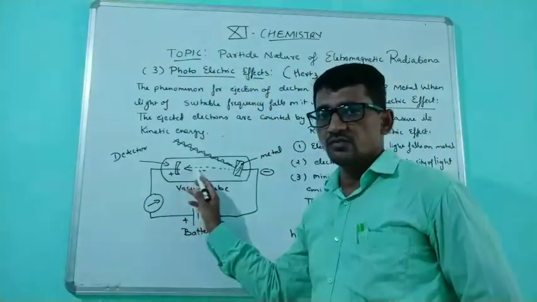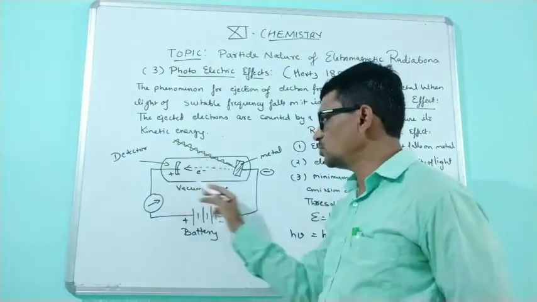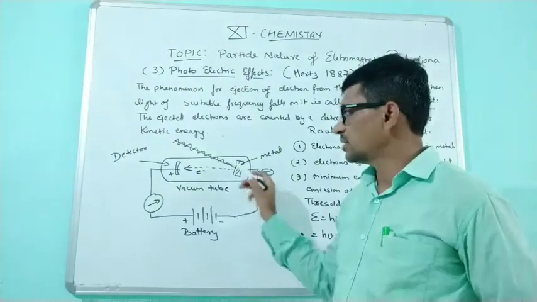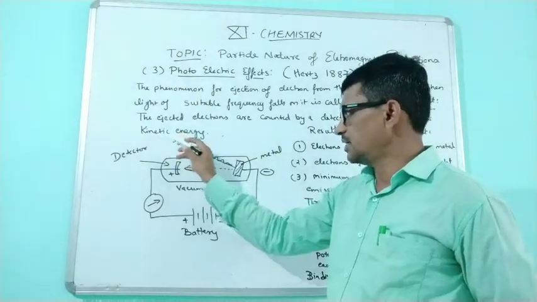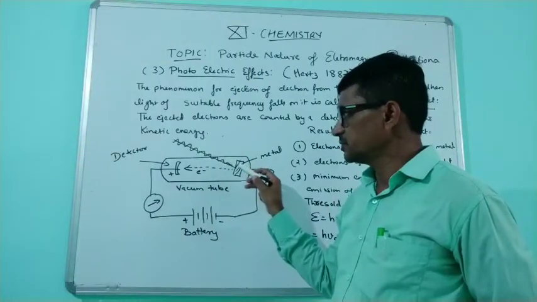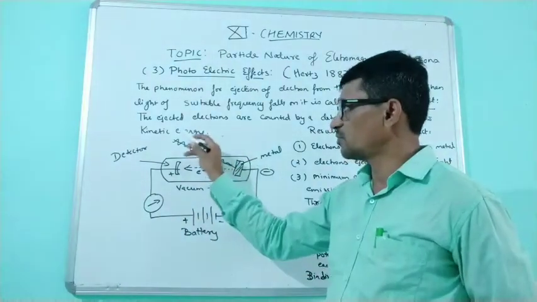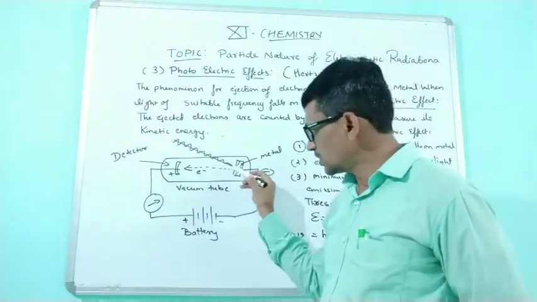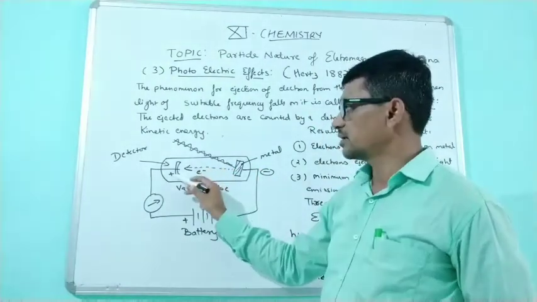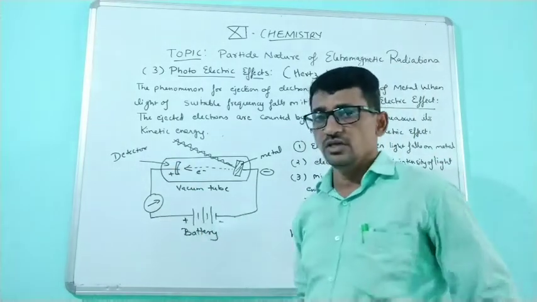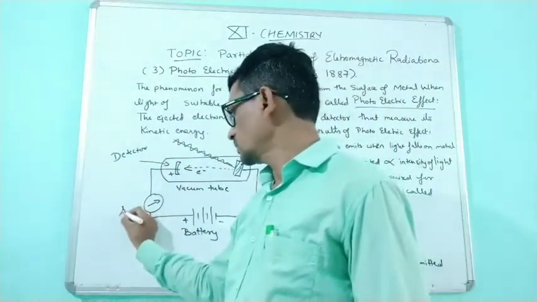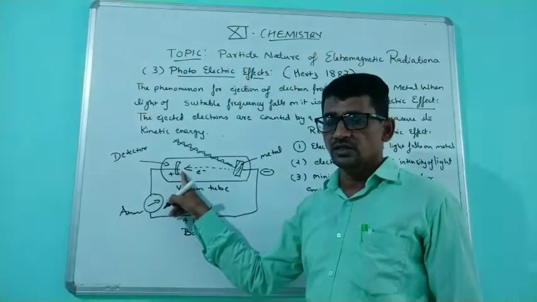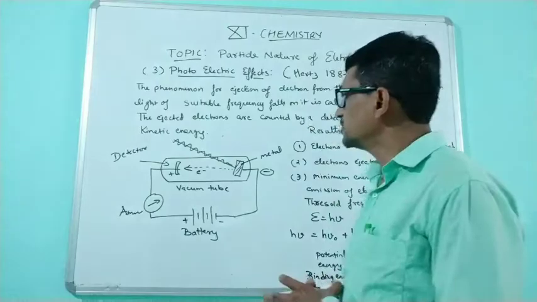Here you can see the photoelectric effect setup. Here a tube is there. In this tube, a polished metal is kept. Light energy falls on it. Light in the form of energy falls on it, and the metal starts to vibrate. Electrons are ejected out, and they are detected by this detector. It is joined with the emitter. The emitter is there, and here a battery is there, so it will detect the signal of particular energy.